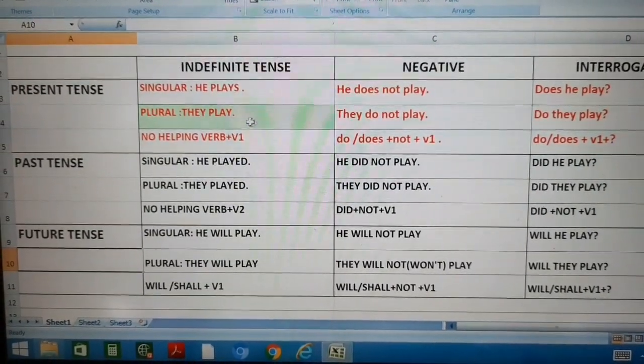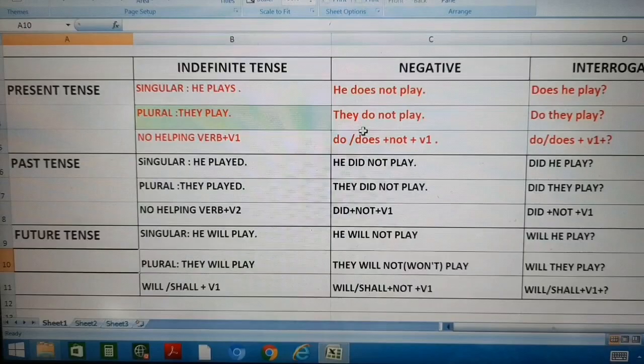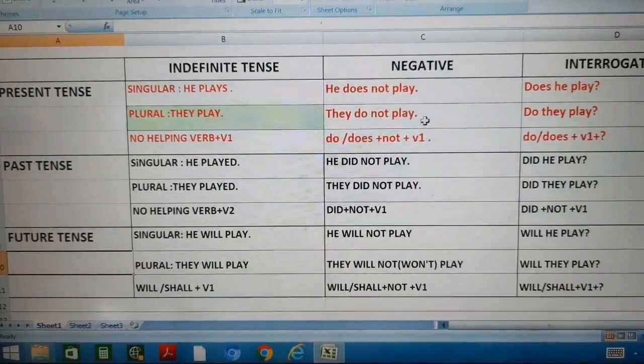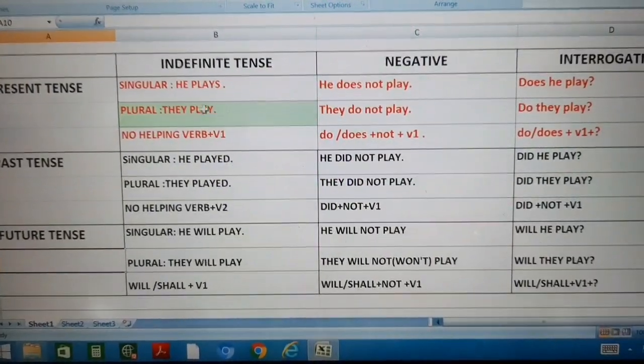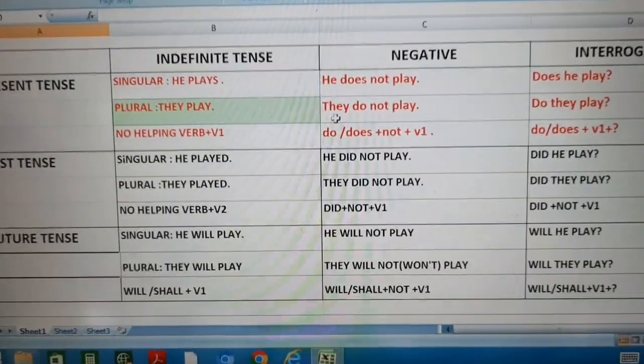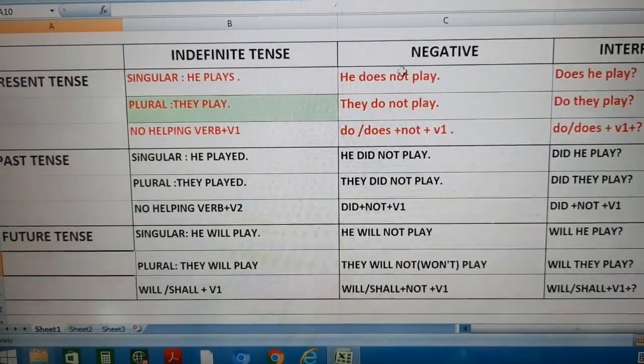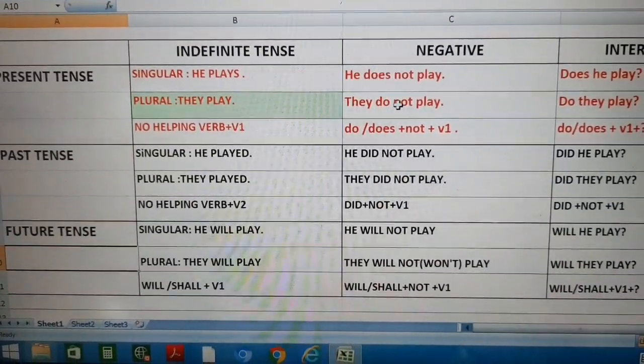It is they play. When we are making negative of it, then we are making it in this way. They do not play. What does this mean? That with plural, we are using do. With singular, does. With plural, do.